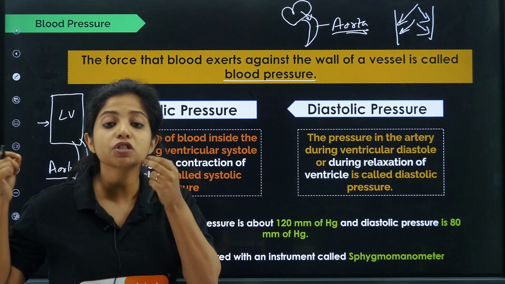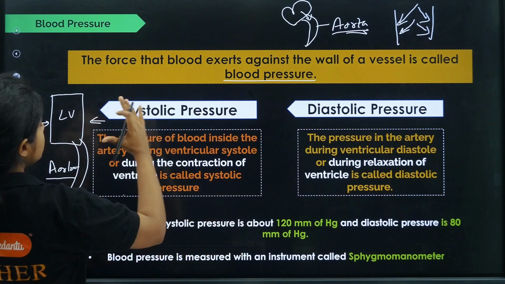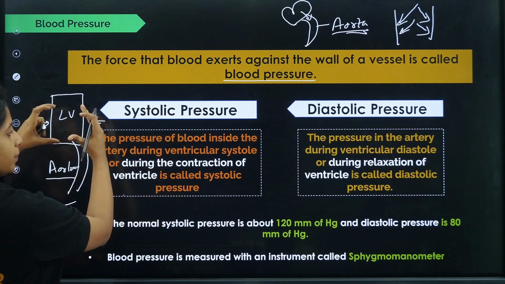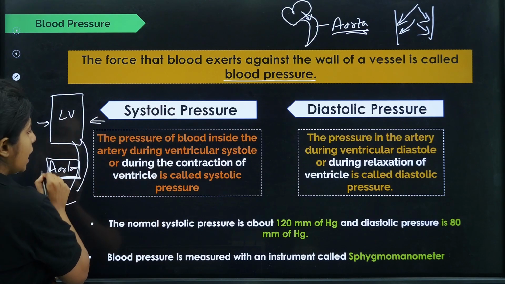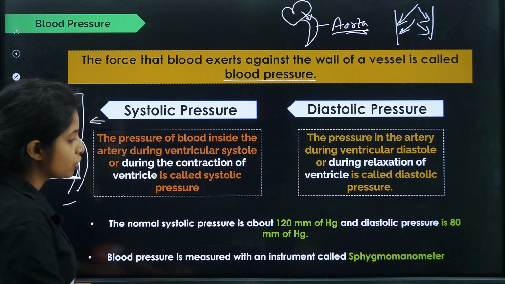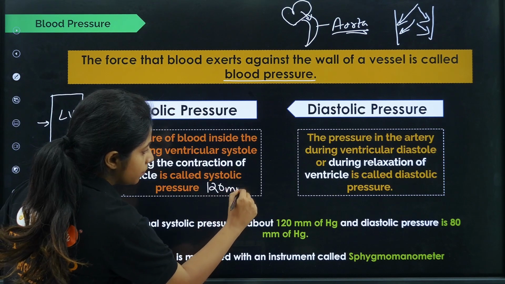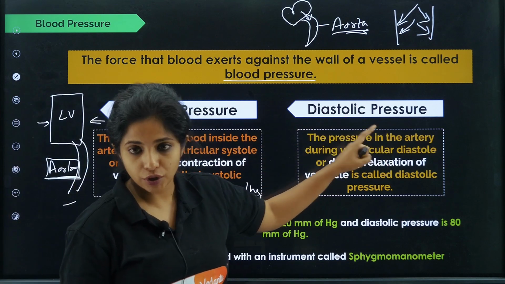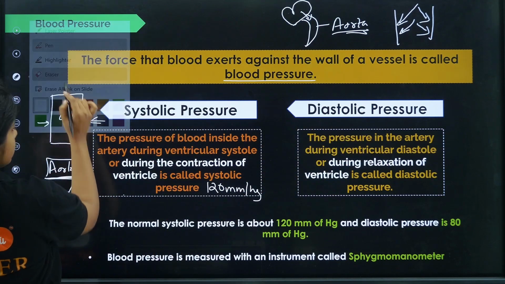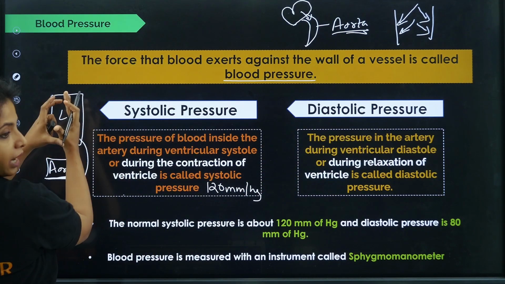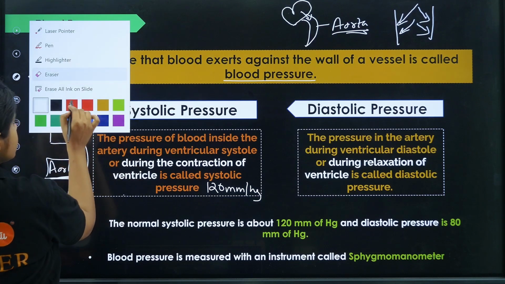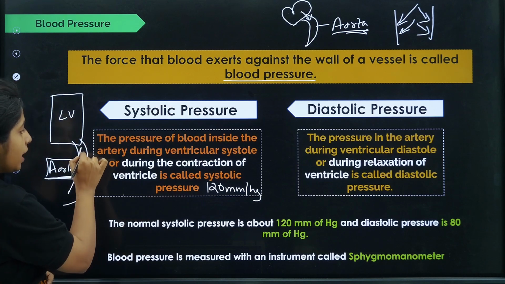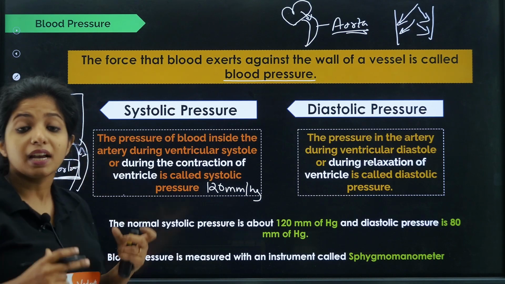Ventricular systole means ventricular contraction. This ventricle contracting is known as systole. So when systole is happening, what is the pressure in here? That is known as systolic pressure, which is 120 mm of Hg. Now talking about diastolic pressure, when this guy relaxes, from contraction it came back to relaxation. Obviously at this point it will also send out some blood, very little blood, but the pressure would be very less. This is known as diastolic pressure.